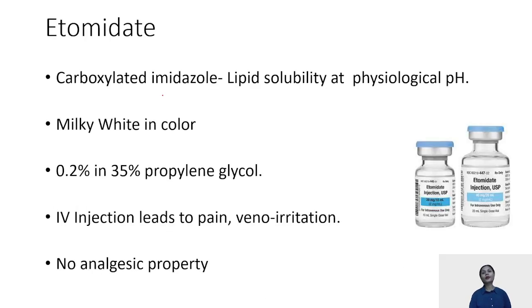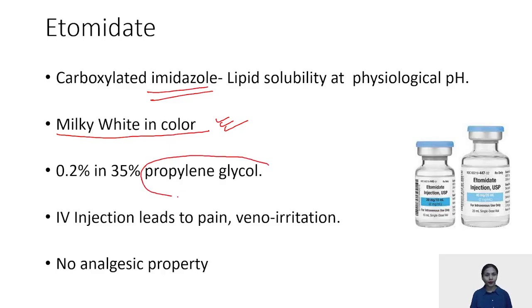Now moving on to etomidate. After etomidate, the last drug would be your ketamine. See, etomidate belongs to the class of imidazoles. These are imidazoles which are lipid soluble at physiological pH. Etomidate can be clear, but it can also be milky white in color. Etomidate is highly painful on injection because of the presence of propylene glycol in it, which can lead to venous irritation and thus is very painful when injected.